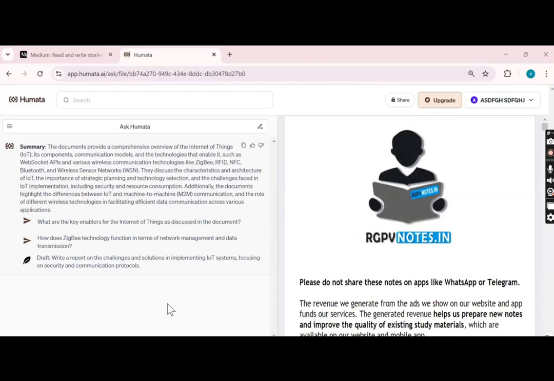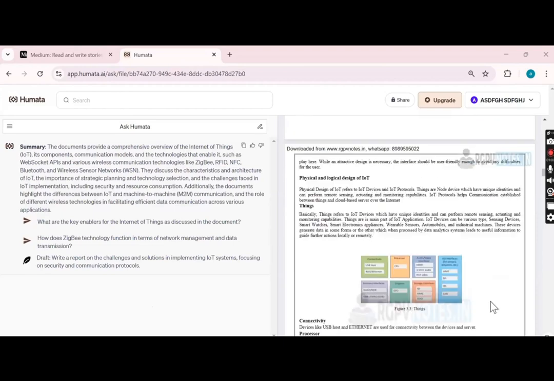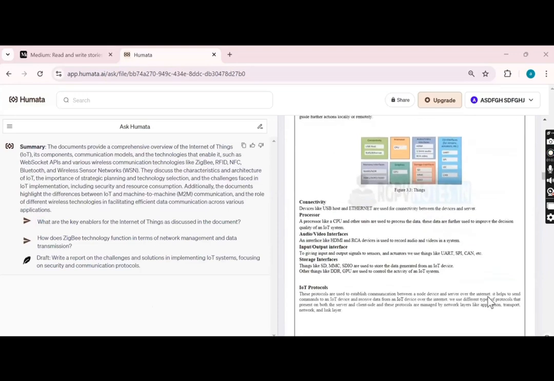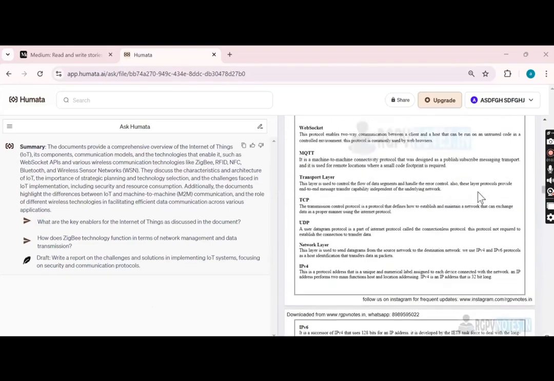So any question you have from the PDF, anything you want to know about the PDF, or any information you want about this, for example, information about connectivity, or about MQTT. What is MQTT? You can just type in here what is MQTT, and then it will give you the answer according to the PDF.